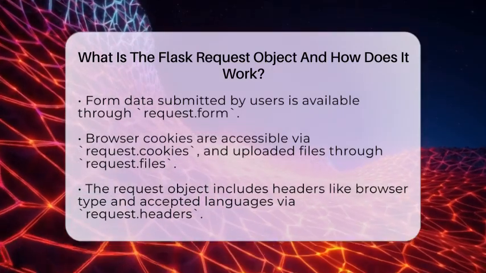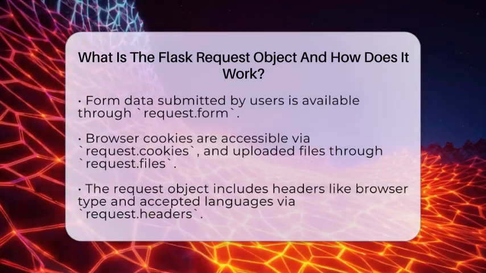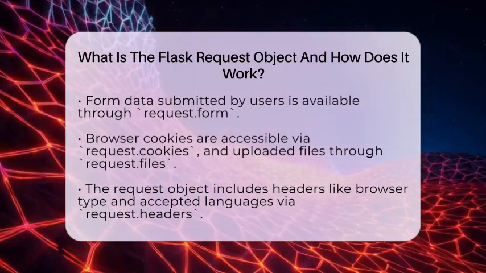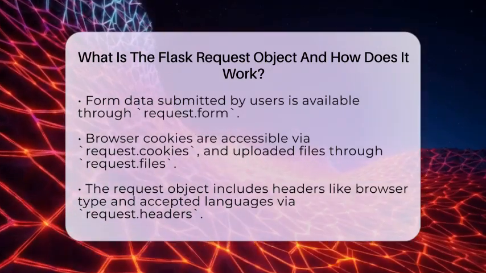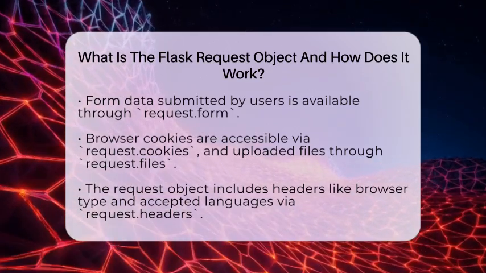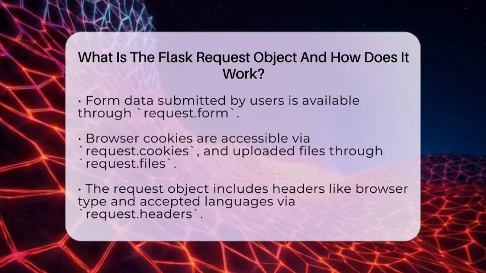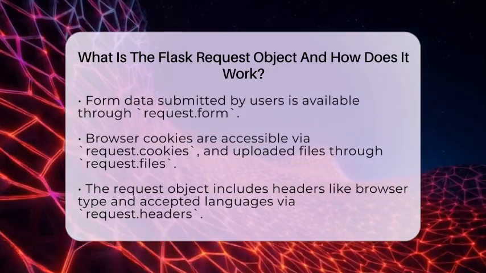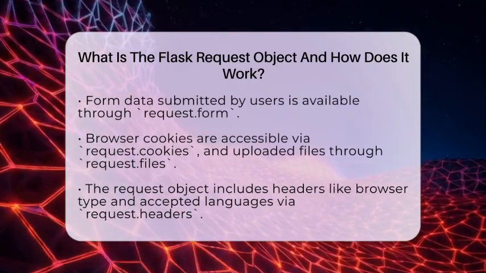Flask manages this request object using something called a request context. This means the data is only available during the time Flask is handling that specific request. It keeps each request separate, so data from one user doesn't mix with another. This setup makes it easier to build web applications that handle multiple users at the same time without confusion.